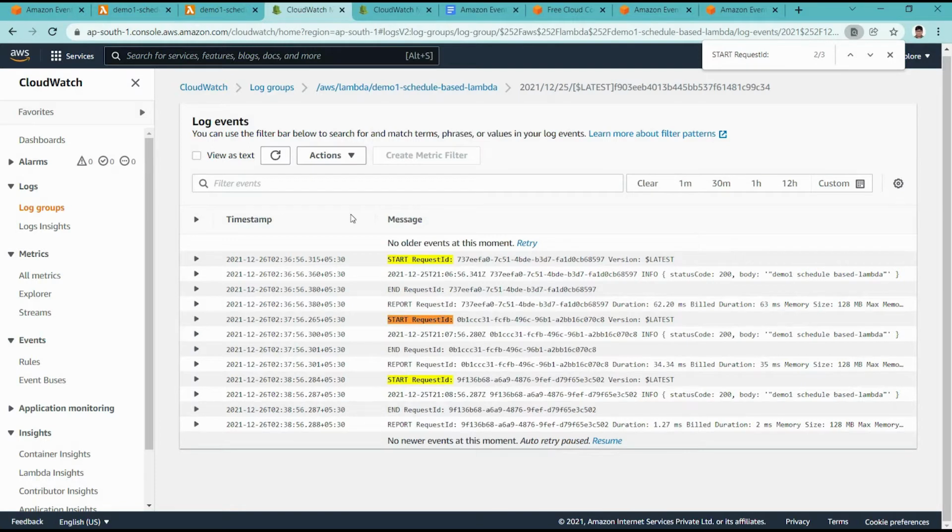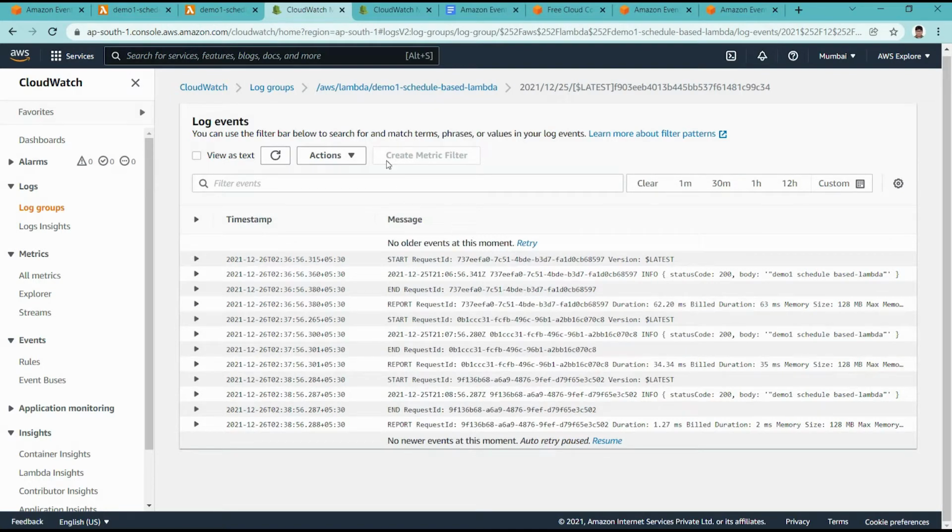Through scheduling, you can also monitor some services and, based on that, send an email through AWS SES, the Simple Email Service, to a particular member.